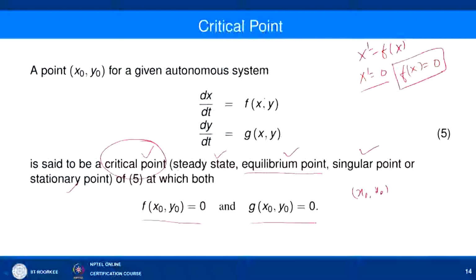It means at these points your right hand side is 0 and the movement is stopped, so the orbit containing the critical point is the point itself.